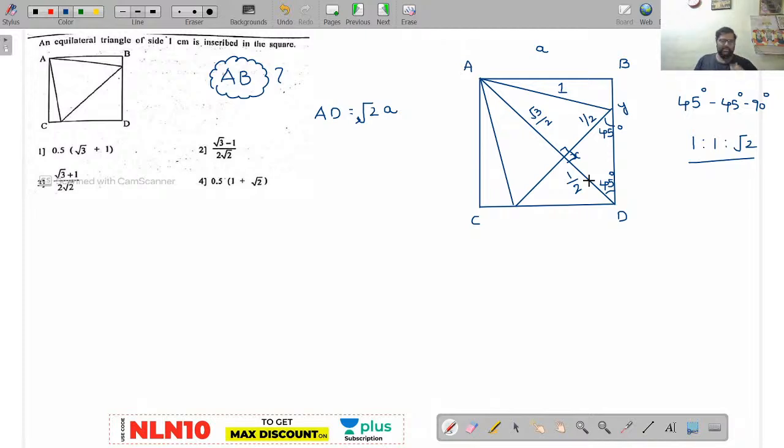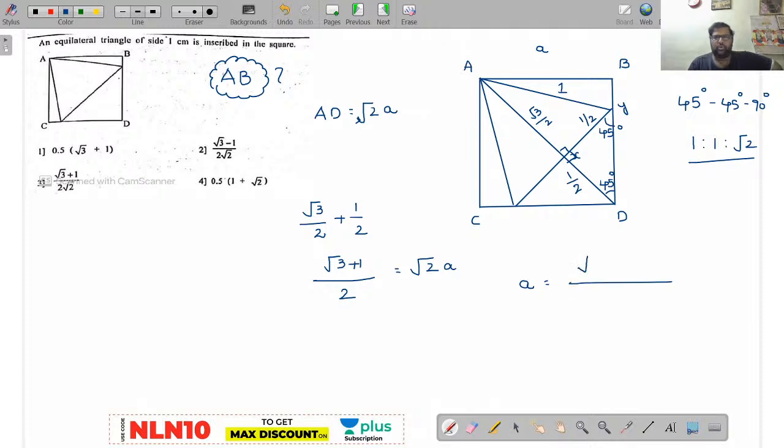Now what is the question asked? AB, right? Now AD value will be how much? Root 3 by 2 plus 1 by 2. Now this will be root 3 plus 1 over 2, which will be equal to root 2A. Now A value will be how much? Root 3 plus 1 divided by 2 root 2.